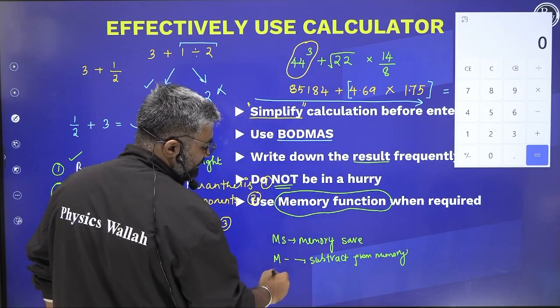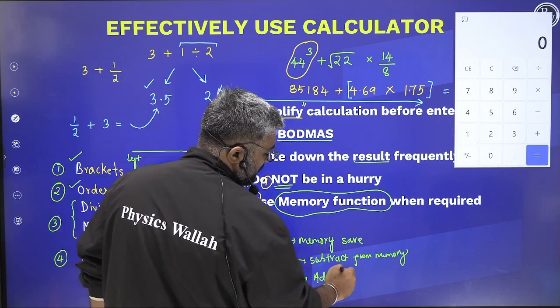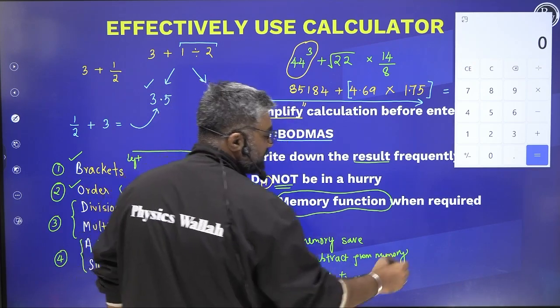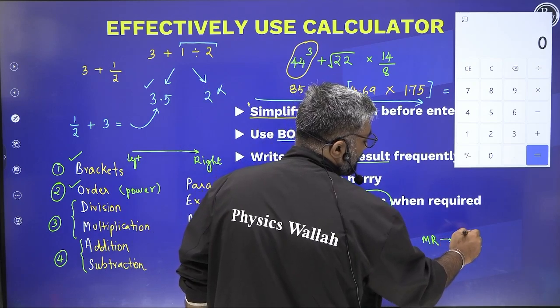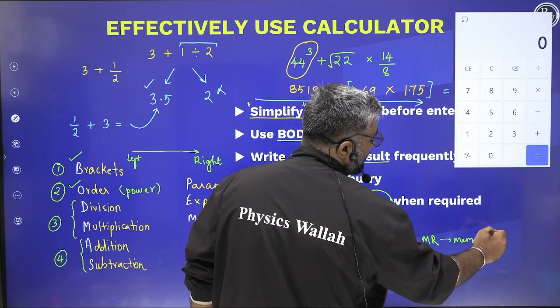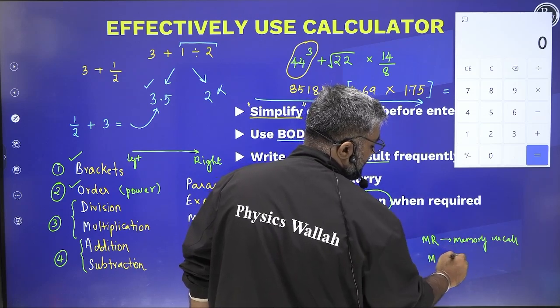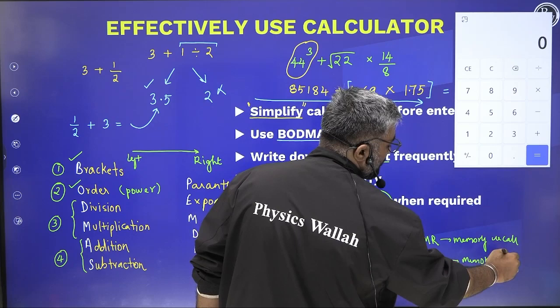Next you have memory plus, that's going to add to the memory. Then you have memory R, which is memory recall. Whatever you saved in memory, it's going to get recalled. And then you have memory clear, which is going to erase everything from the memory.